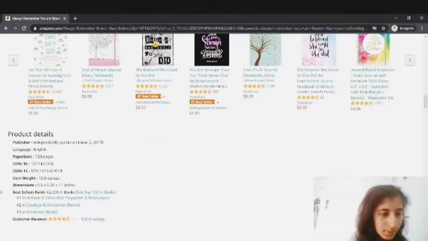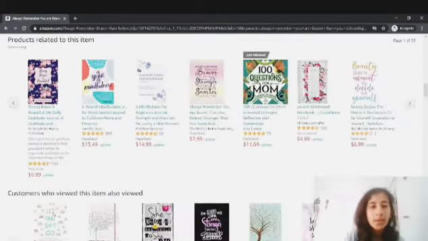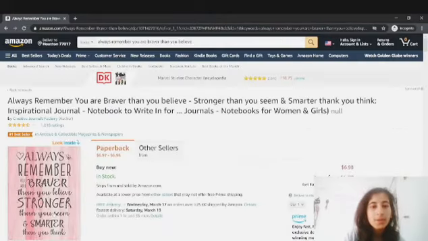Let me just scroll down and see their bestseller rank. So their bestseller rank is 2095 in books, which is pretty awesome, guys. And you can see they are ranking first in the antique and collectible magazines and newspapers, catalogs and directories, and in reference. So you can use the keyword which they are using in the title.